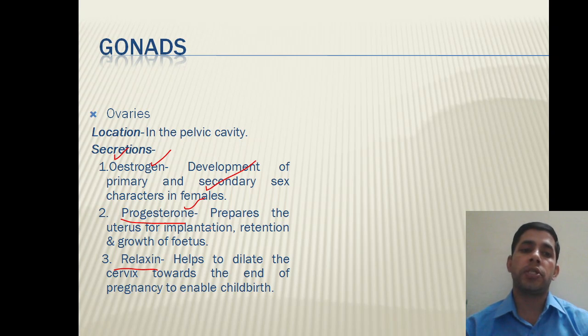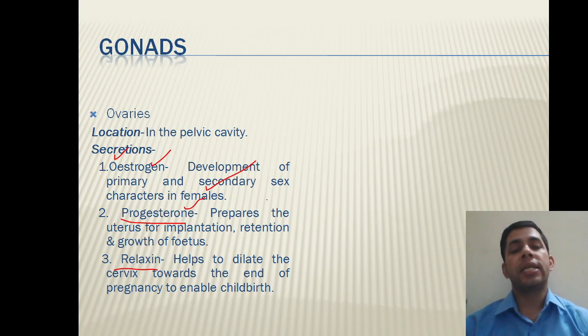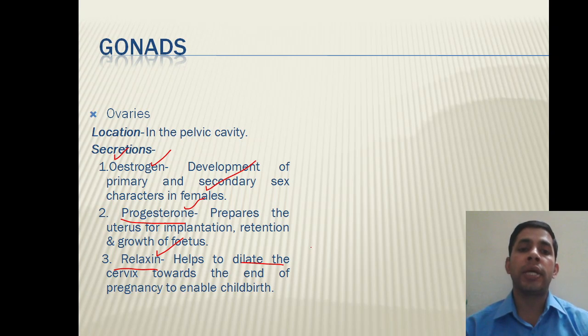responsible for the menstruation. But in the case of a pregnant female, this corpus luteum is not degenerated, and in the later part of the pregnancy, that corpus luteum will be converted into corpus albicans, and corpus albicans will release relaxin, which is responsible for dilating the innominate bone, along with the cervix, and that will facilitate the parturition, the easy birth of the child.